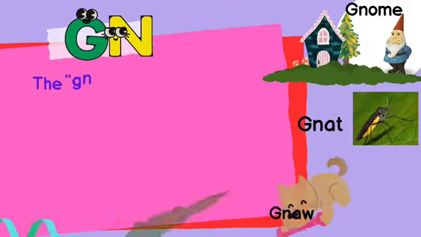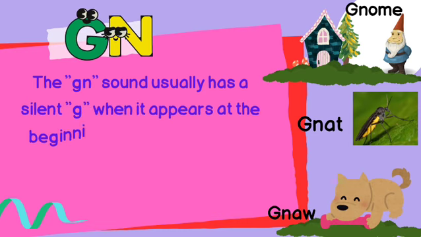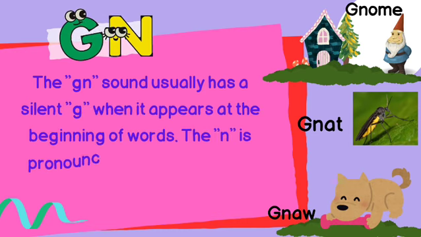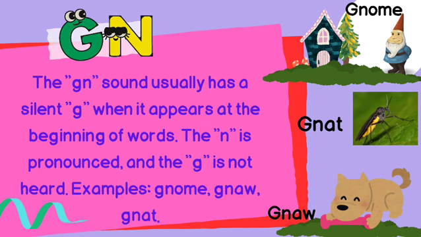The gn sound usually has a silent g when it appears at the beginning of words. The n is pronounced, and the g is not heard. Examples: gnome, gnaw, gnat.